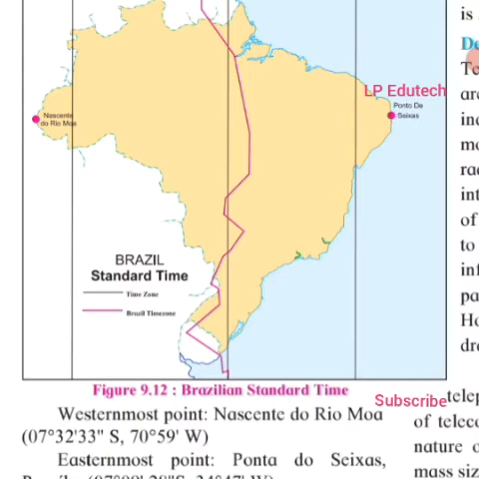Which part of Brazil is ahead of the other? Of course, the easternmost part is ahead of the other part. By how many minutes is this part ahead of the other? It is 60 to 180 minutes that this part is ahead. What does the red line in the map show?